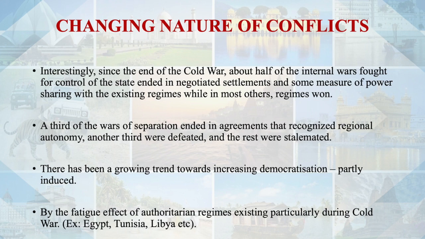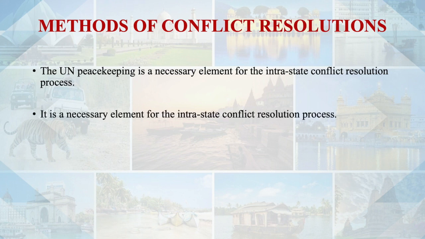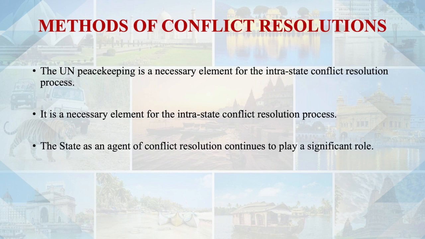So what are the different methods of conflict resolution? The UN peacekeeping is a necessary element for intra-state conflict resolution process. It is a necessary element, as well as the state, which can act as an agent of conflict resolution and continues to play a significant role.